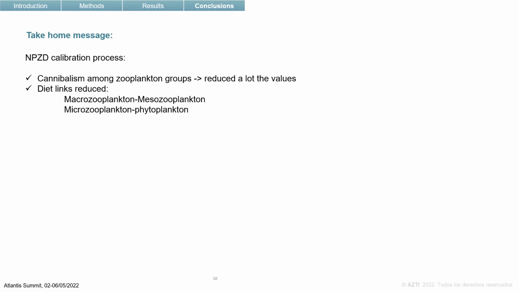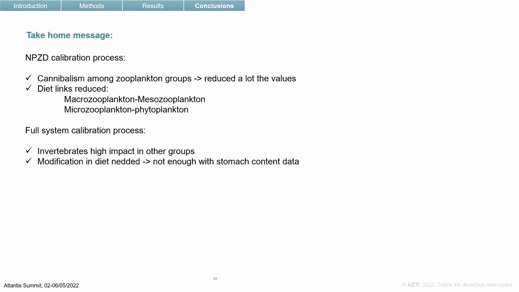So to end with this talk, I'm seeing that I'm going really fast. I would like to highlight that during the calibration process, we saw that the cannibalism among the zooplankton groups and some diet links between the zooplankton and phytoplankton groups needed lower values.